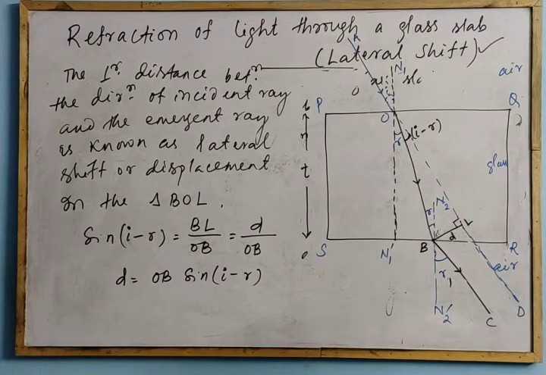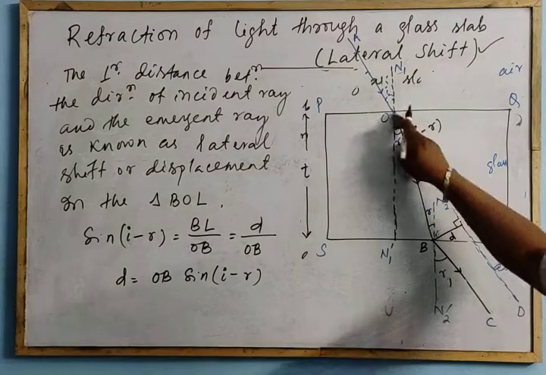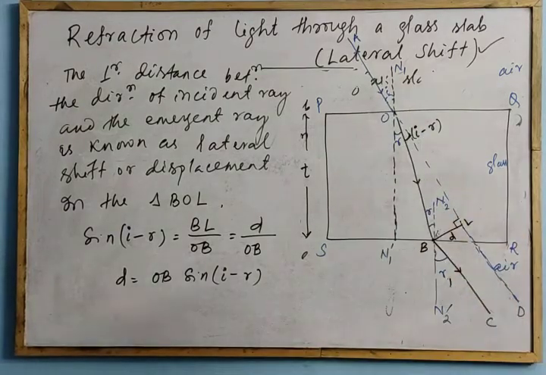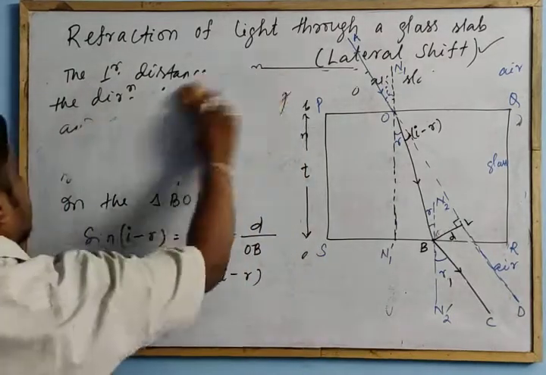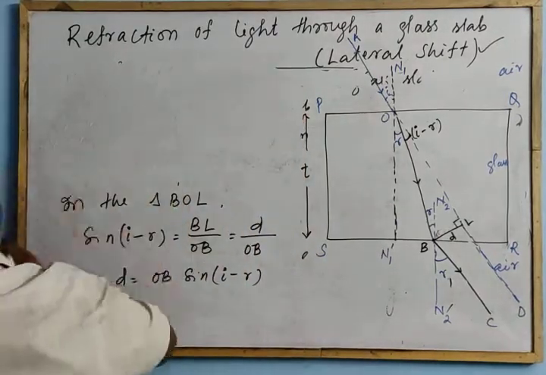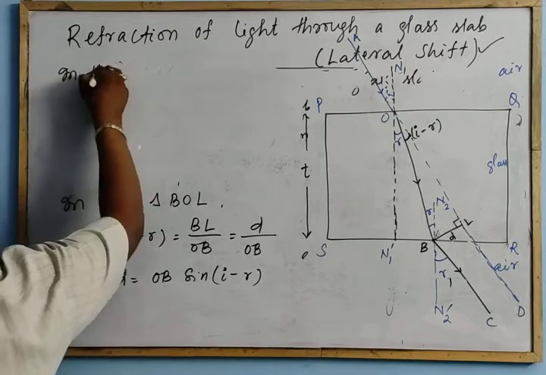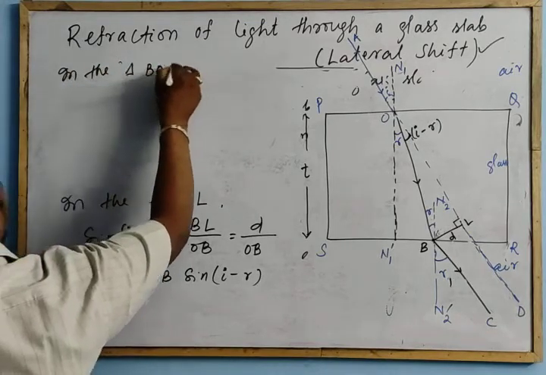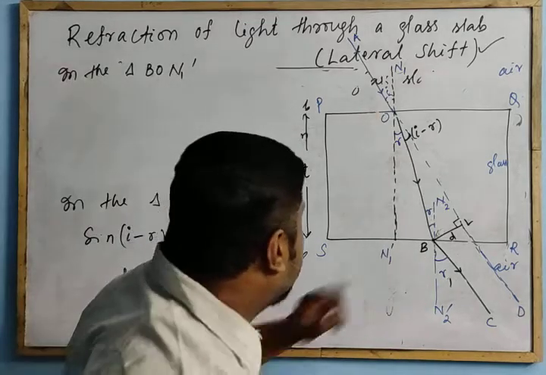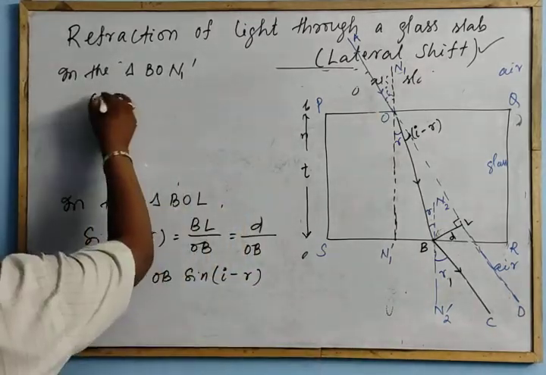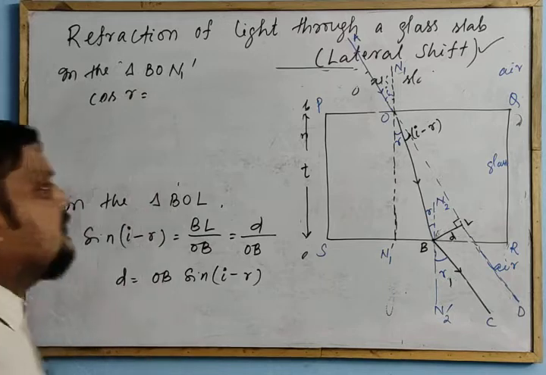Now go to the triangle BON1 dash. In the triangle BON1 dash, cos R. What is this cos R?